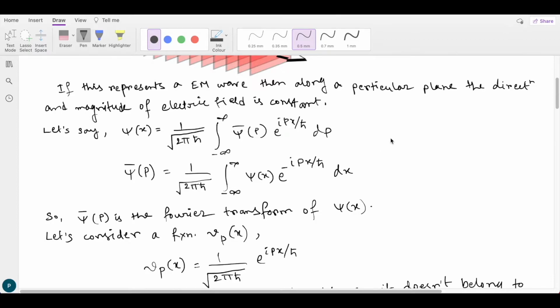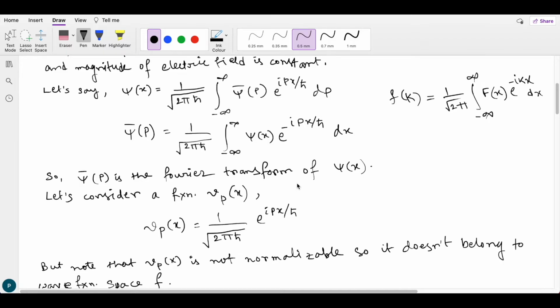We know that the Fourier transform is given by, let's say, f(k) equals 1 by root over 2 pi, integral from minus infinity to infinity of f(x) e to the power minus i kx dx. Here we can assume that in the first case p by h cut is k, and in the second case x by h cut is k.